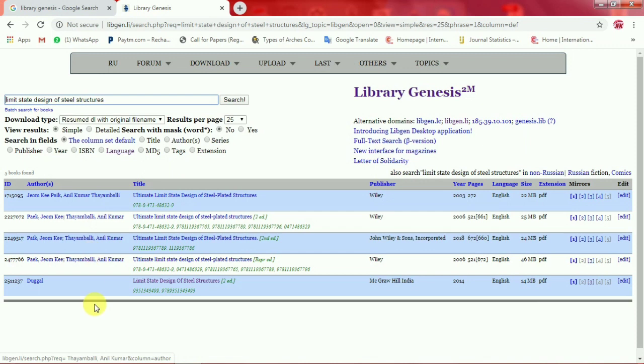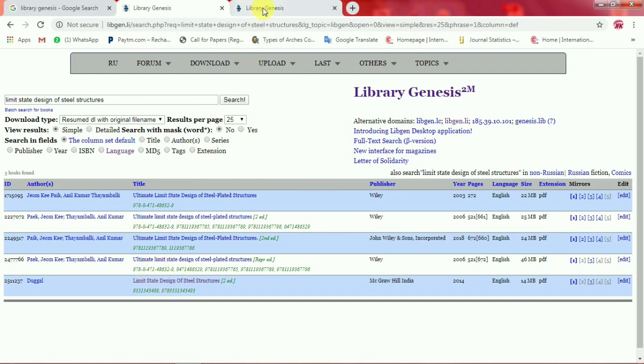So these are some books related to the name of the book mentioned in the search engine. These are the titles of books related to the same, with different authors respective to each title of the book. These are the different publishers and all other data. There is no need of all the other data. Just check the title of the book with the author as per the requirement. As I need Limit State Design of Steel Structures written by S.K. Duggal, without wasting time, click on the book.